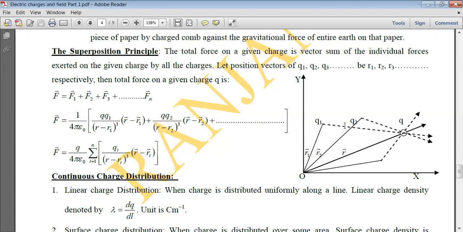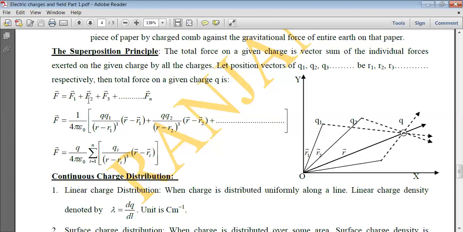So this distance will be R vector minus R1 vector, according to the triangle law of vectors. So the force F1 vector is 1 upon 4 pi epsilon naught Q into Q1, times R vector minus R1 vector, and the denominator will be modulus of R minus R1 whole cube.